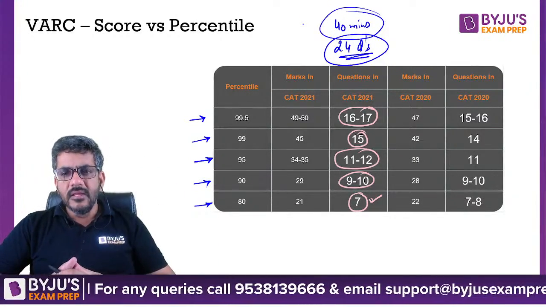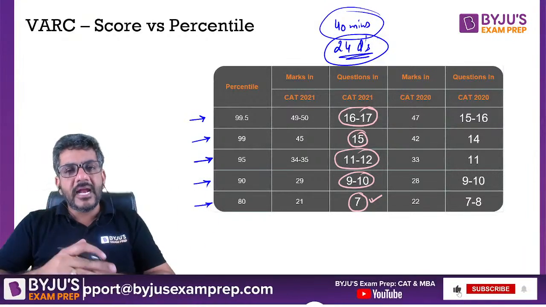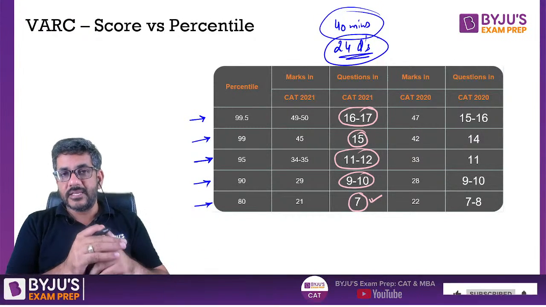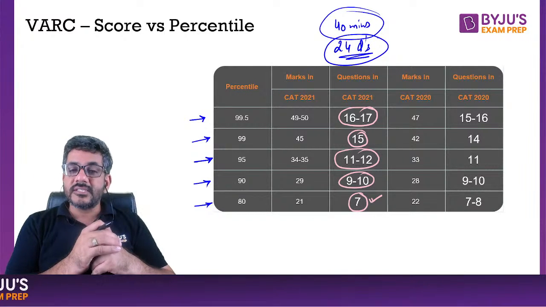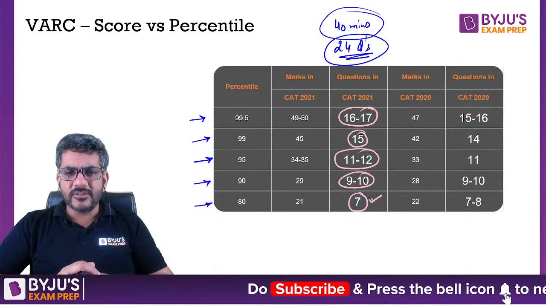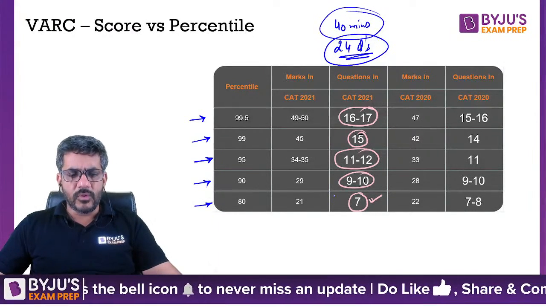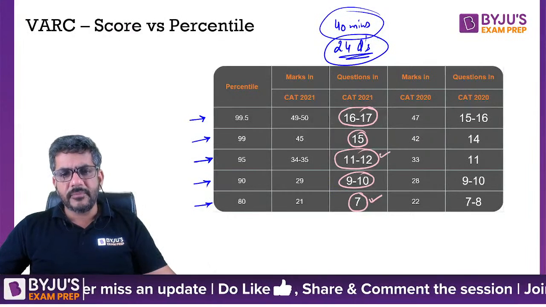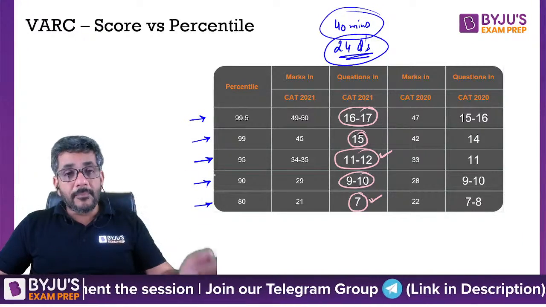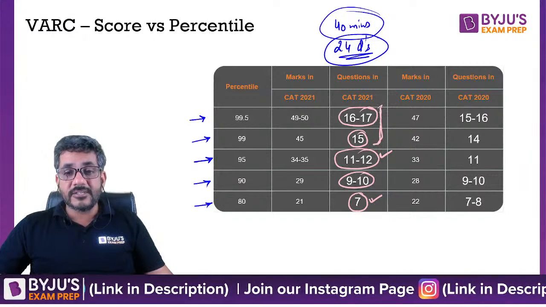Isn't that possible? Even if I am not able to do any question till now in VARC, I am saying even that person can target something like this. Even I can target a score like this. Even I can target that I should be doing 7 questions out of 24 questions in 40 minutes. That should be the target. Everyone can do that, right? But yes, a person who is decent enough in verbal ability and reading comprehension, I would say the target should be somewhere around 95, which means 11 to 12 questions out of 24. For a person who is pretty good at it, who believes this is a strength area, probably a target score should be this.